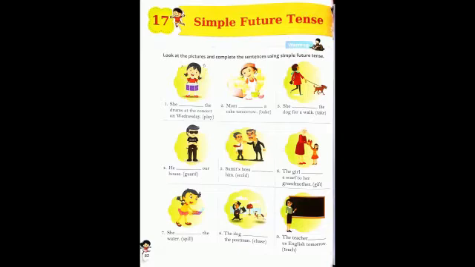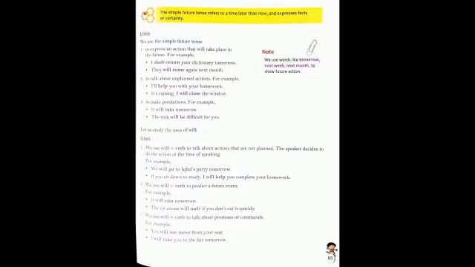He will come to New York tomorrow. Okay, so we are talking about tomorrow. One thing you should note is that we use words like tomorrow, next week, next month to show future actions. Over here, you will see that he will come to New York tomorrow. So again, we show the future action over here. Okay, the simple future tense refers to a time later than now and expresses fact or certainty.